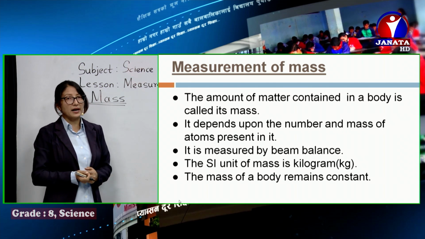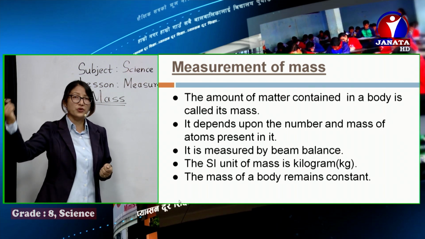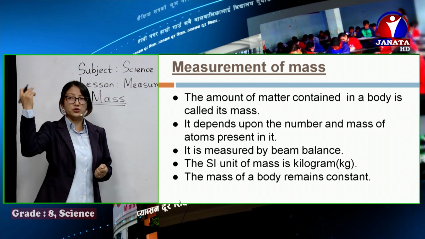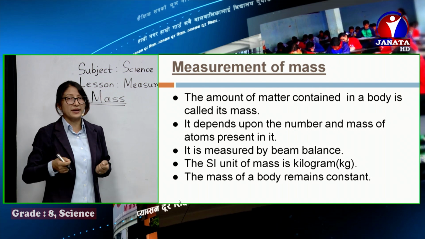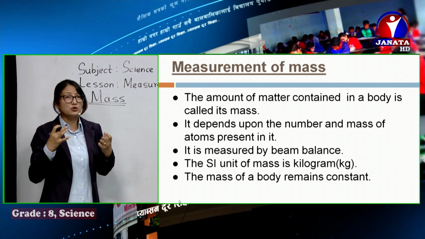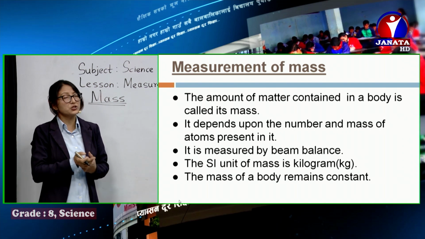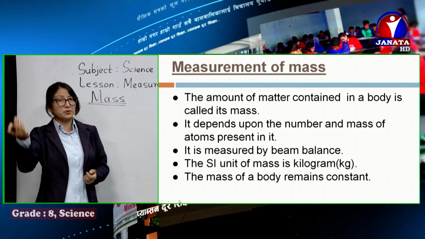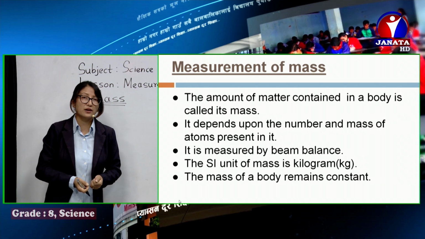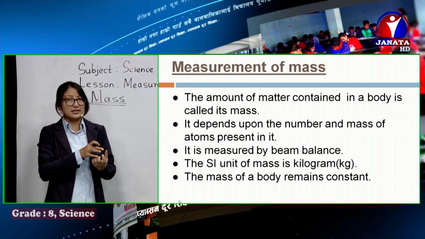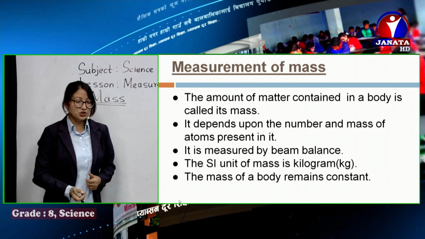Like you measure the mass, a kg of potatoes here, it's 1 kg. You go to different places, different countries, it's the same. Even if you take the same 1 kg of potatoes to the moon, mass remains constant, because mass is the amount of matter in it. It is not affected. It does not vary from place to place. You go to Jupiter or maybe Mars, its amount remains the same. The amount of matter, the atoms present in it, is the same. That's why mass has a constant value. It doesn't vary from place to place.